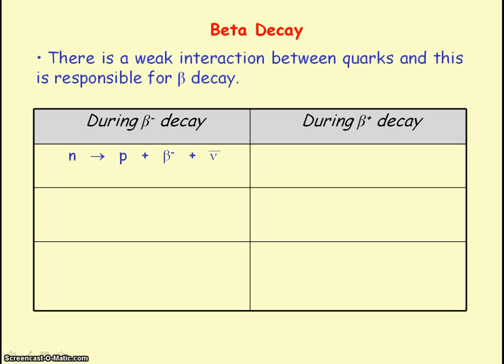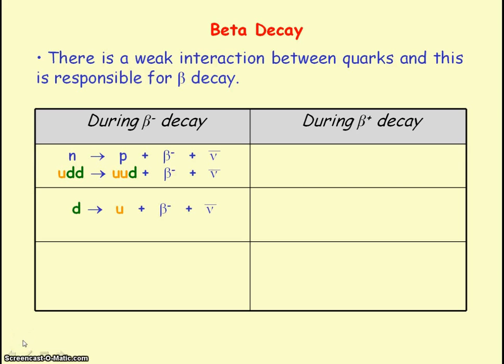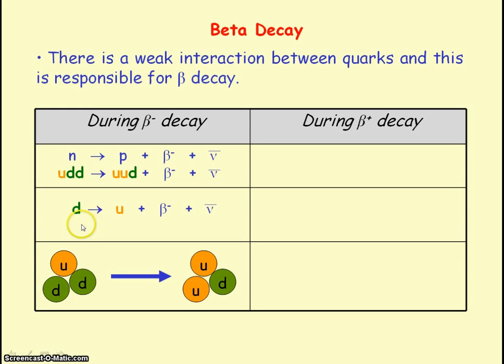So in terms of quark structure, we know then an up, down, down quark structure of the neutron is changing into an up, up, down quark structure for the proton. So that means a down quark has changed into an up quark during beta minus decay.